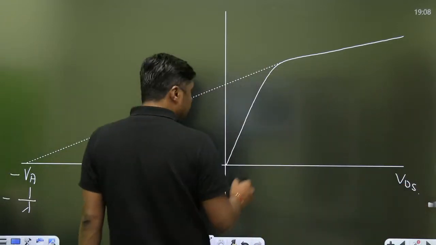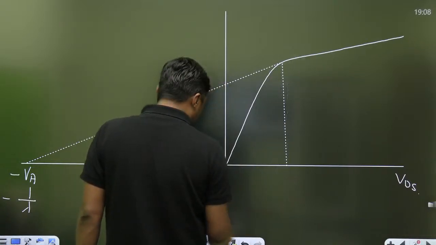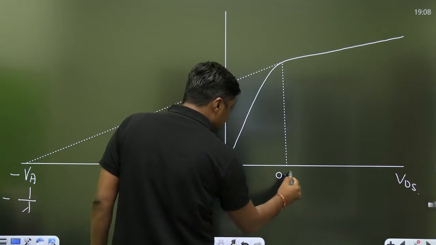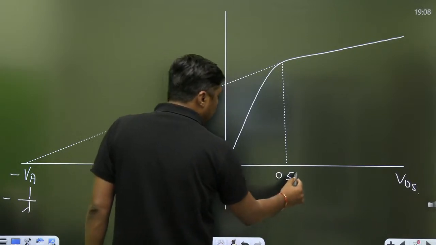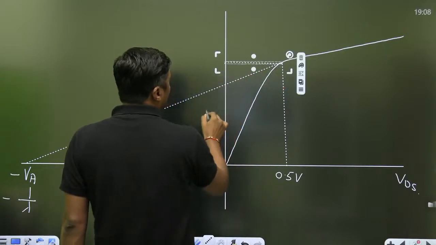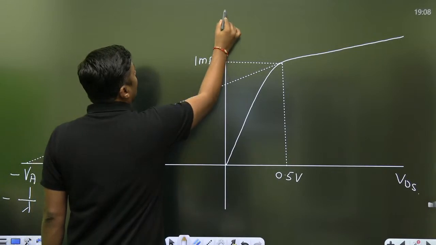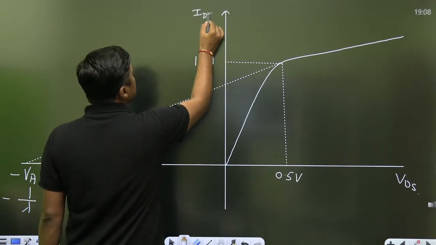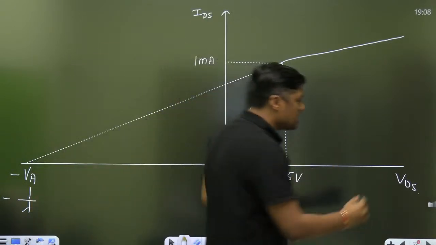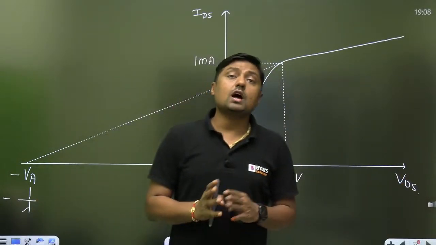What is given here? Exactly at VDS equal to 0.5 volt, what is the value of the current? 1 milliampere. This is given. On the y-axis, it is the IDS. On the x-axis, it is the VDS. And then you have to calculate the output resistance.